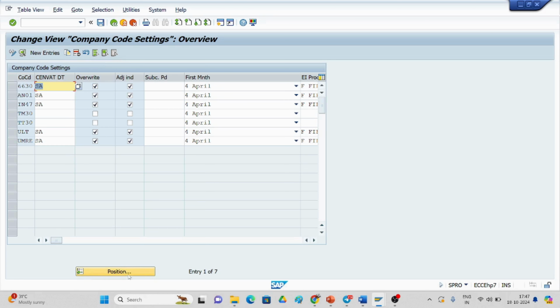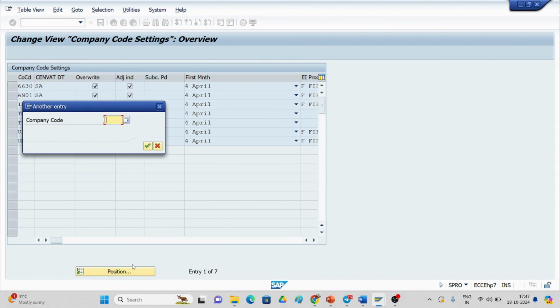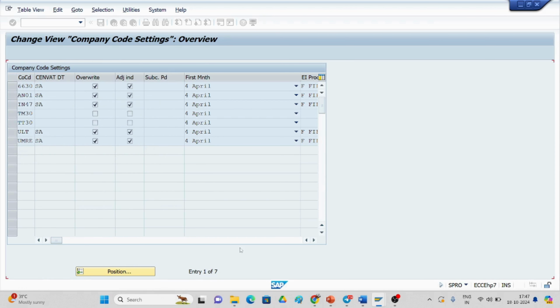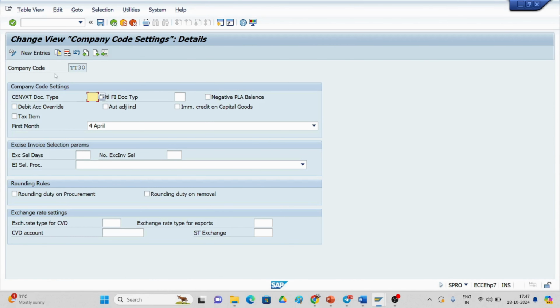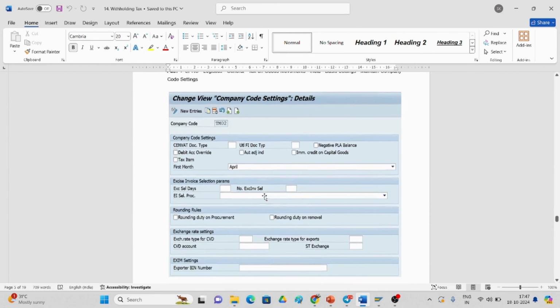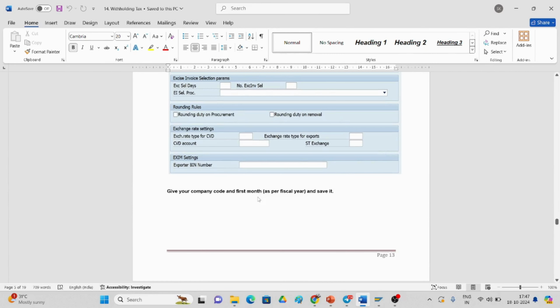I have already created it. I will go to the position TT30. Here is my TT30. If you select it and show the details, you can see it like this. You have to save it.